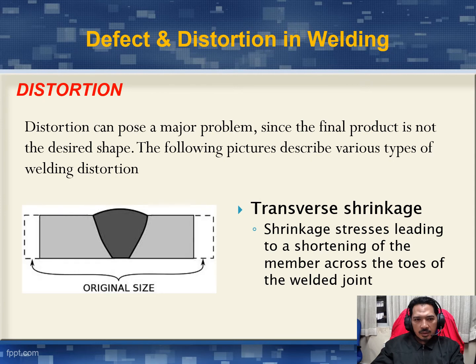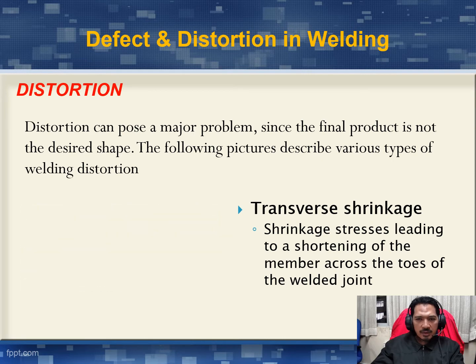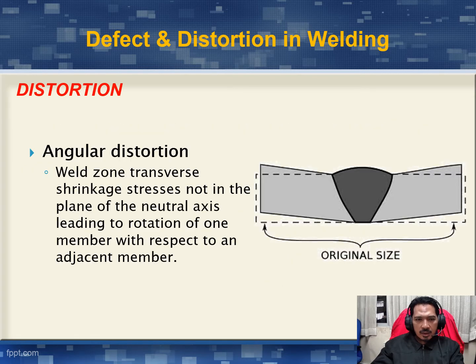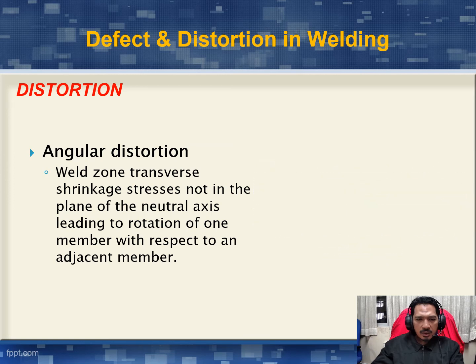Okay, untuk distortion pula, distortion can pose a major problem since the final product is not the desired shape. The following picture describe the various type of welding distortion. Pertama, transverse shrinkage. Transverse shrinkage ni, shrinkage stress leading to a shortening of the member across the toe of the welded joint. Untuk angular distortion, weld zone transverse shrinkage stress not in the plane of the neutral axis leading to rotating of one member with respect to an adjacent member.